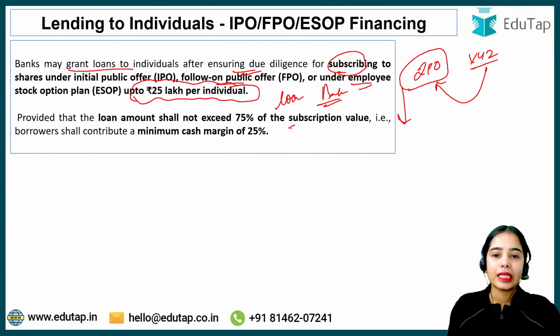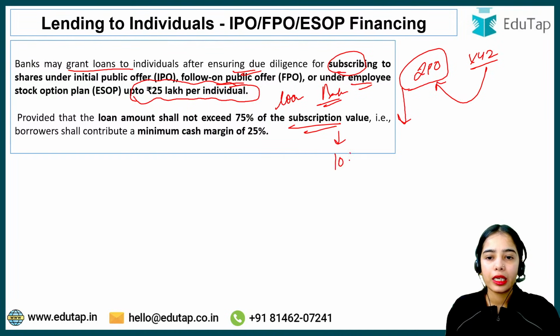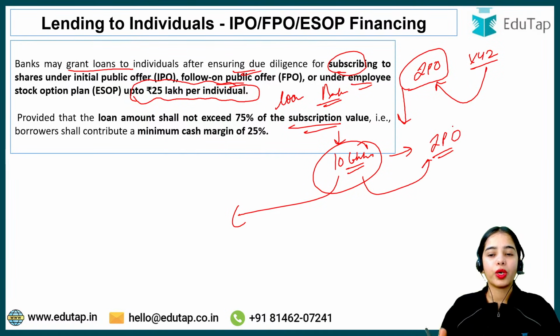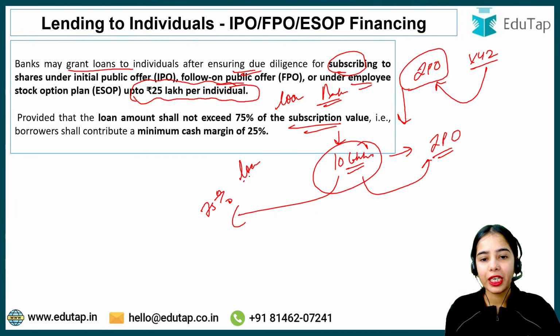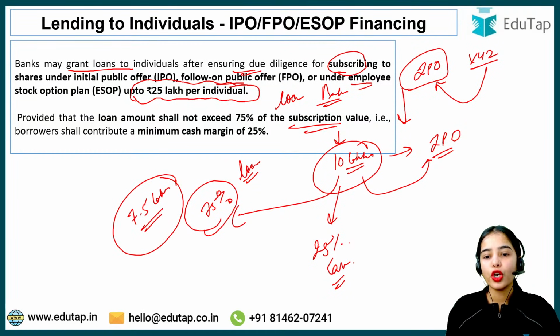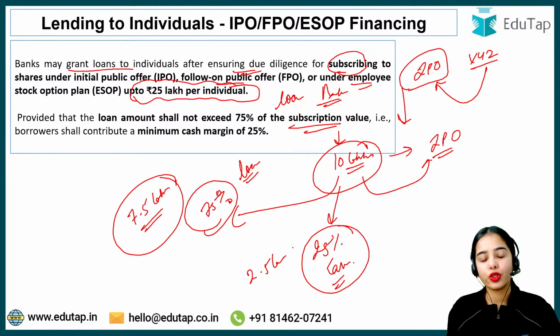Okay, but let's say the subscription value is 10 lakhs. That means this much you are investing in an IPO. So 75% of the loan can be provided by the bank, and 25% should be your own cash. Okay, so 75% means 7.5 lakhs can be provided by the bank as a loan to you, and 25%, that is 2.5 lakhs, should be your own money.